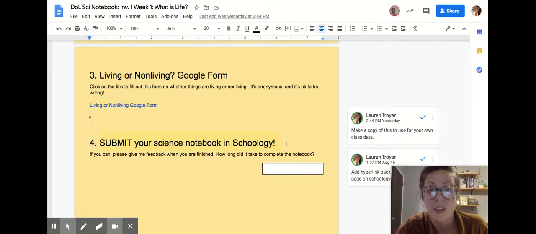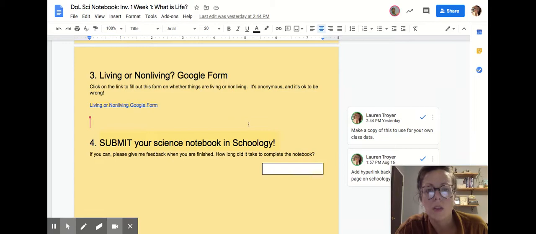So this is our first science notebook. It's a pretty manageable bite. It's not a huge amount of homework for them to do when they're not on our Zoom together. The goal is for it to feel very manageable at first, and as we go, they will get more complicated.